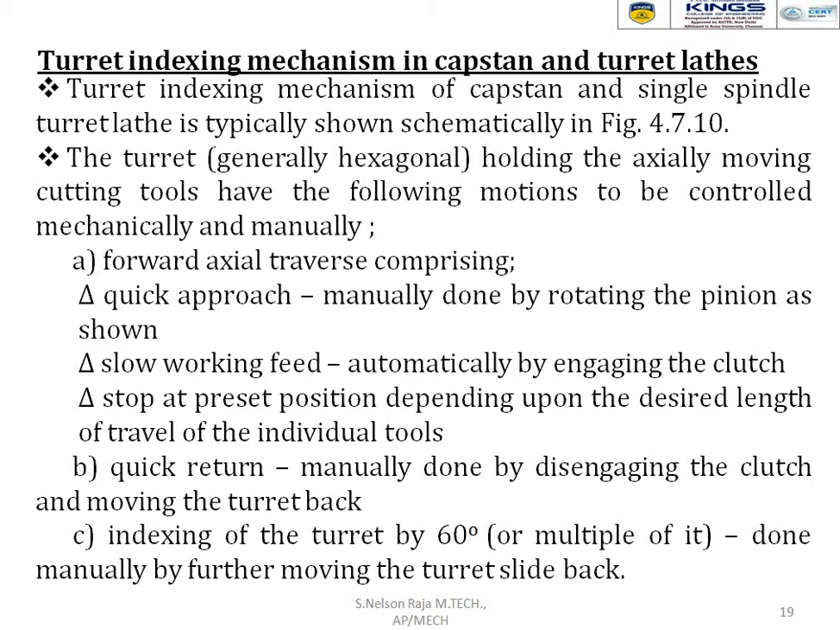Stop at a preset position depending upon the desired length of travel of the individual tools. Quick return, done manually by disengaging the clutch and moving the turret back. Indexing of the turret by 60°, done manually by further moving the turret slide back, which means it's a hexagon shape. Hexagon having 6 sides, so we can hold 6 different tools at the same time. So each tool is at a 60° angle. That is the main indication of an indexing mechanism.